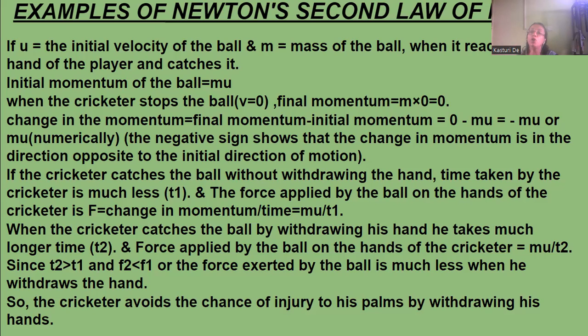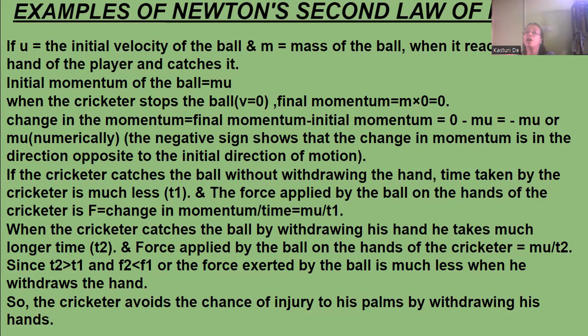Now, as we know that he is getting more time when he is pulling his hand backward, so T2 will be more than T1, and F2 will be less than F1, because when he is pulling his hand backward, he is getting less force on his hand. So F2 will be less than F1, or the force exerted by the ball is much less when he is withdrawing his hand backward.